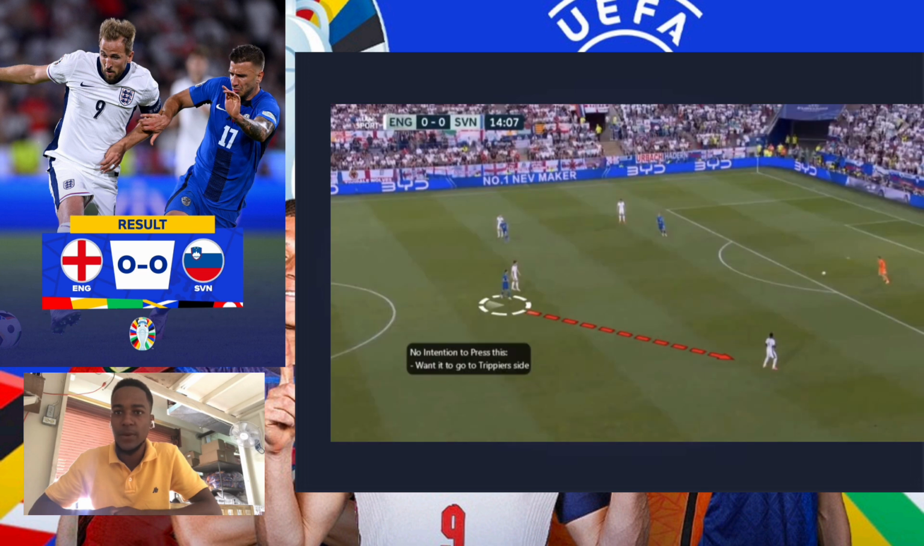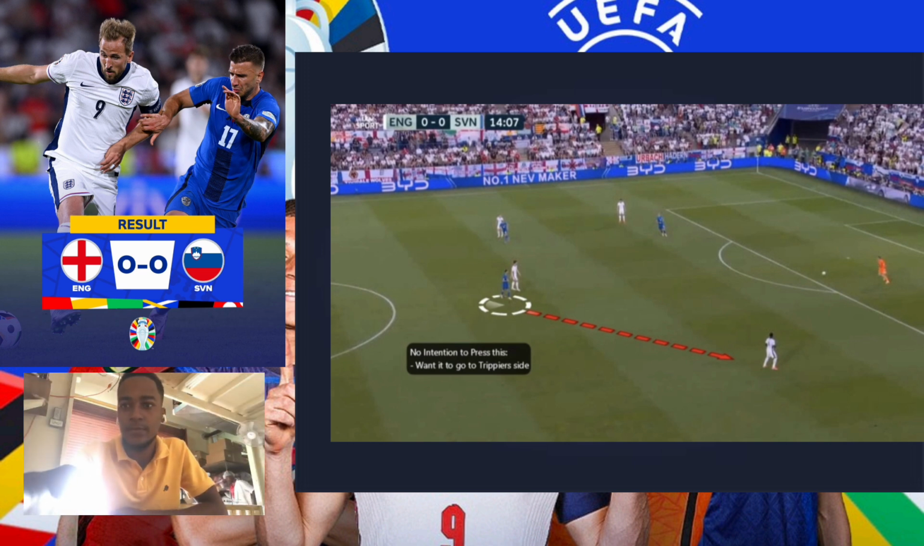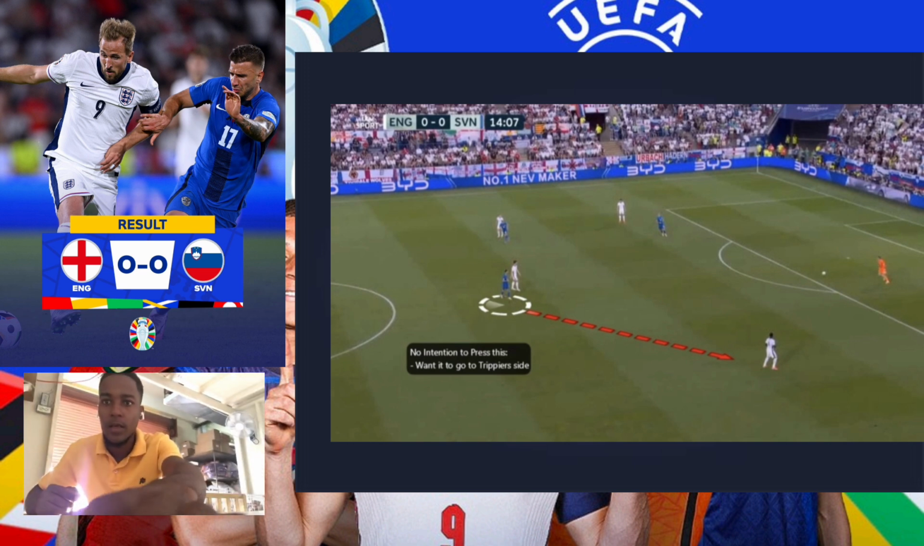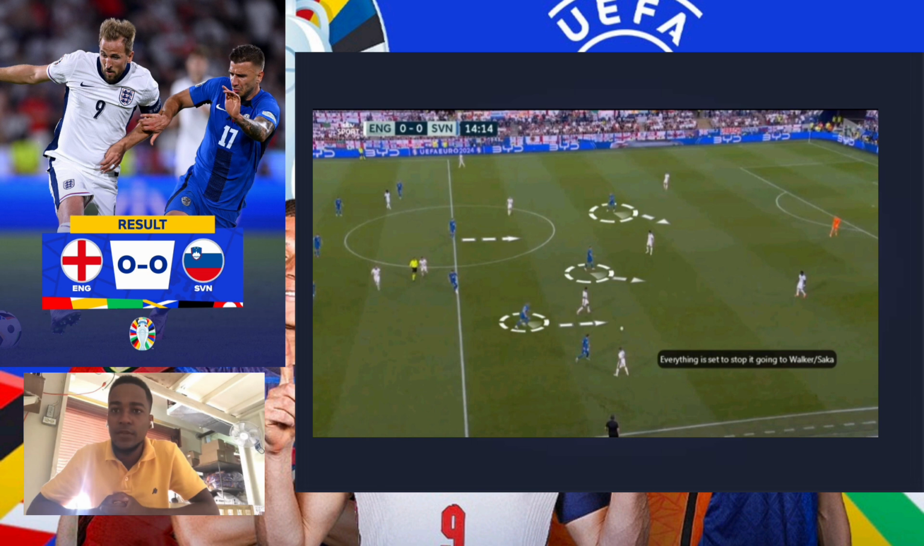Slovenia came with a very unique plan. They gave up possession and used different triggers to press. When Guehi or Trippier had possession on the left side, they didn't press. Slovenia controlled the right side with an aggressive press.